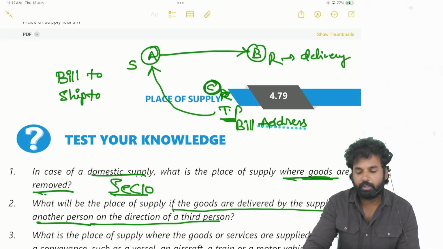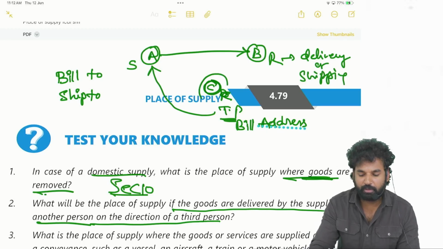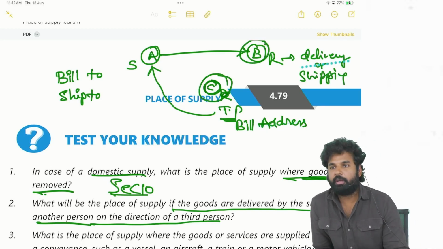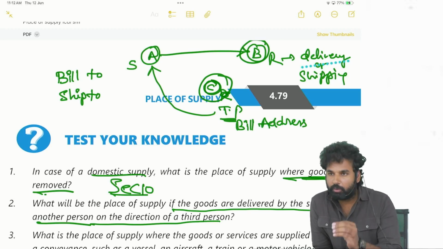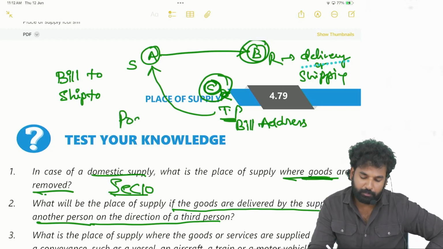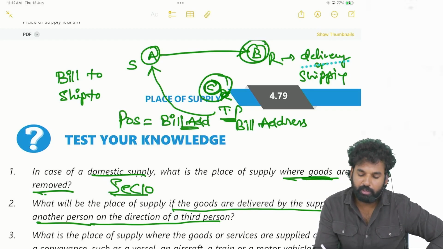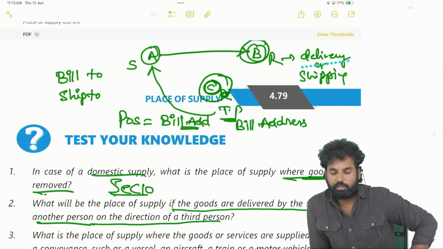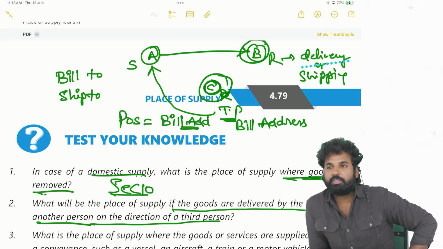So the bill is going to one place, shipping and delivery are being made to another place. That is what is called the bill to ship to model. In such cases, the place of supply will be the billing address. That means the place of supply will be the place where the third person is located.